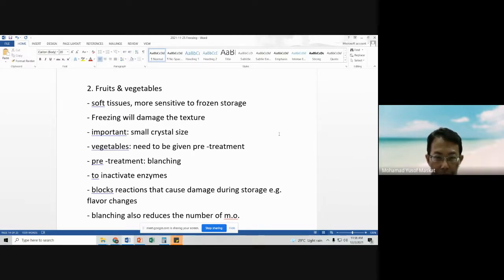When we freeze, these cells will lose moisture or be damaged by the ice crystals, so there will be less hydrostatic pressure inside the cells, resulting in less rigidity. That is why, in general, fruits and vegetables are not suitable to be preserved using freezing.